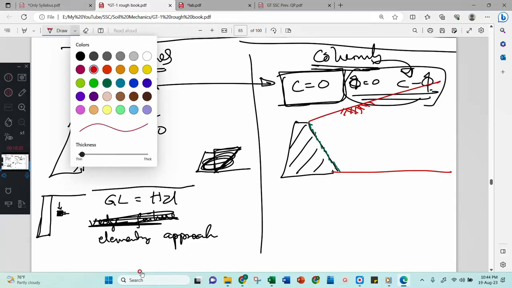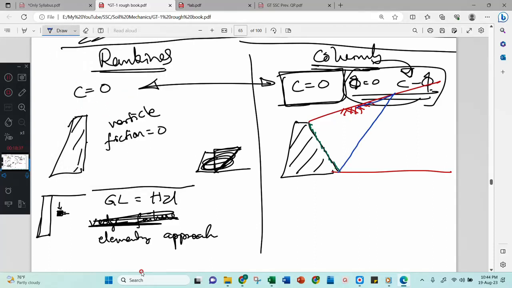the failure wedge, the whole wedge, he will consider. His theory says wedge failure. Wedge failure means he is not considering an element. He will say that one force acts here, the wedge weight will be here, the force from here will be here, and these three forces are in equilibrium. Therefore, the entire wedge is considered for the failure. These are the differences between these two.